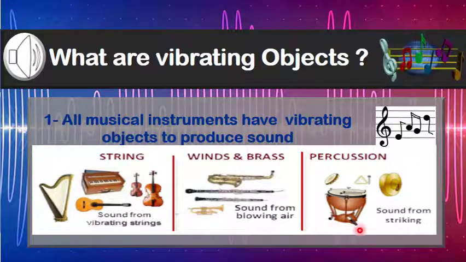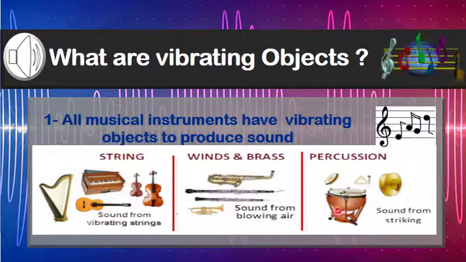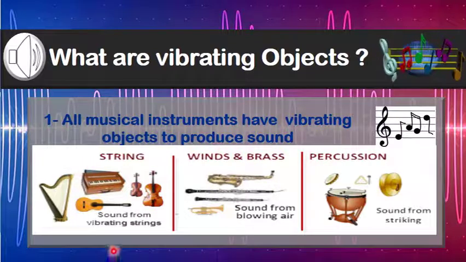So, my dear students, by striking the strings of the guitar, by blowing wind through the clarinet and by beating the drum, all produce sounds, and a sound vibration makes tiny particles of air bump into each other.